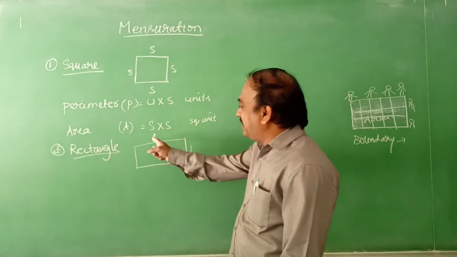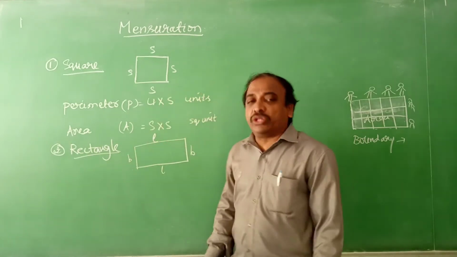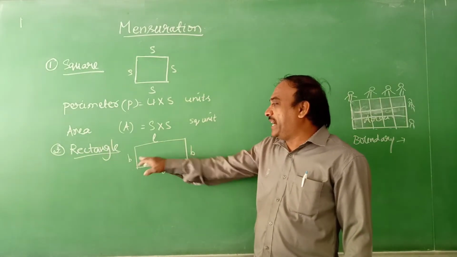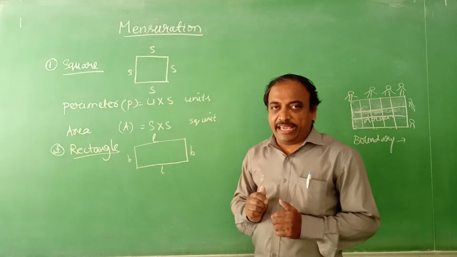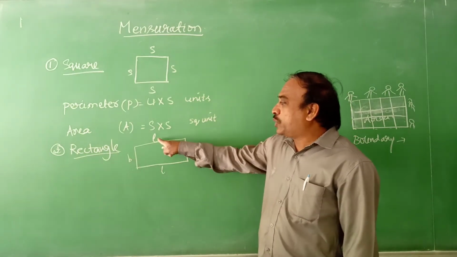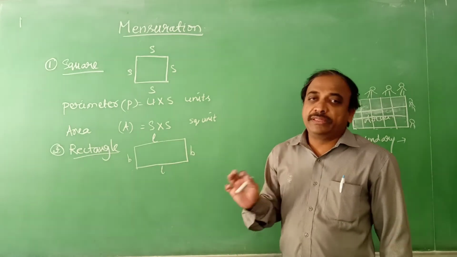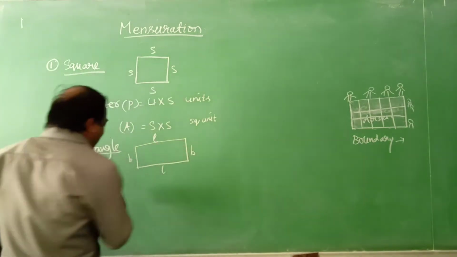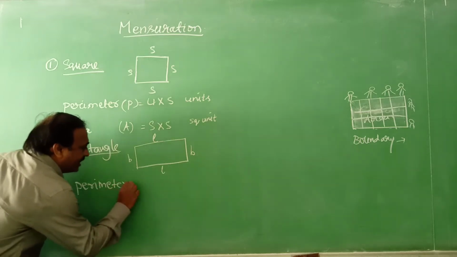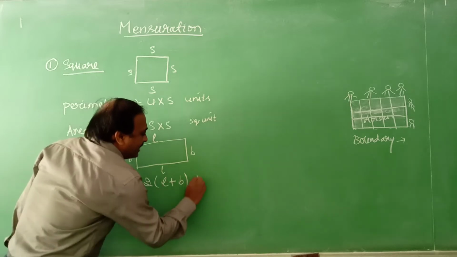So for the perimeter, opposite sides are equal, as we know that the opposite sides will be equal in length. So perimeter means 2 times length plus 2 times breadth. 2 times length plus 2 times breadth will give you the perimeter of this rectangle. So perimeter is equals to 2 into (L plus B) units.